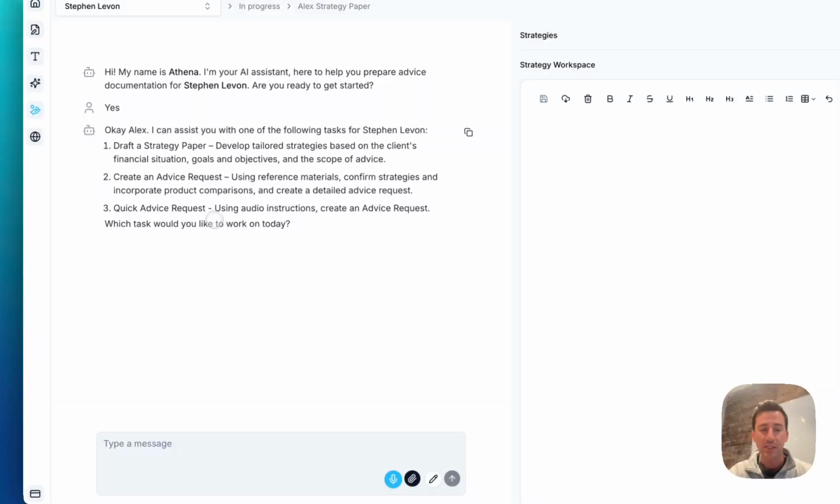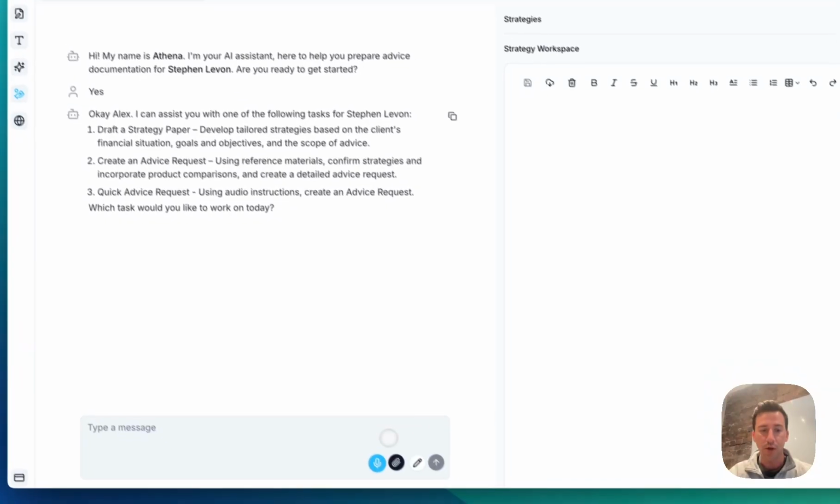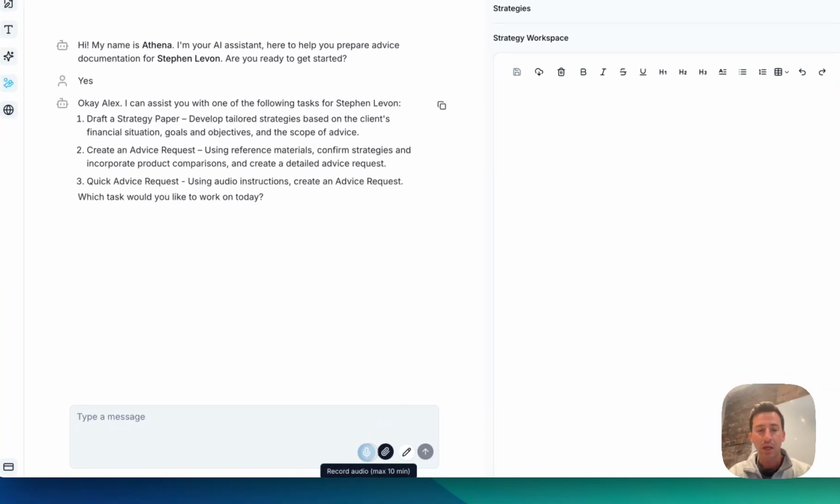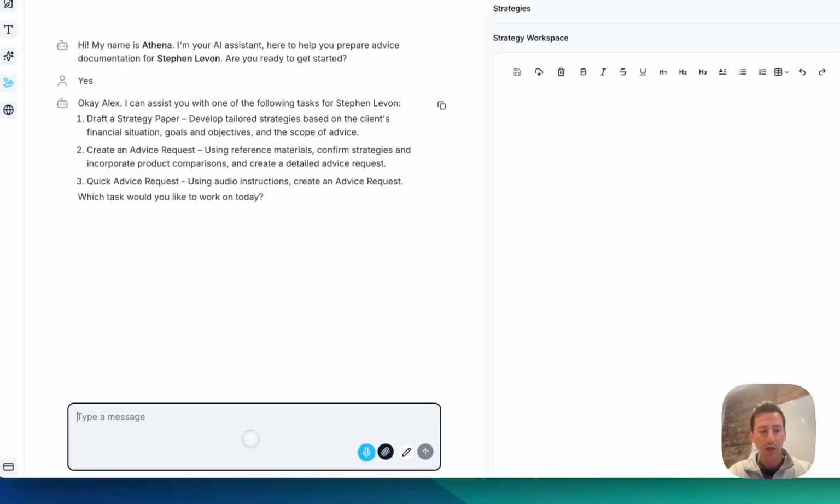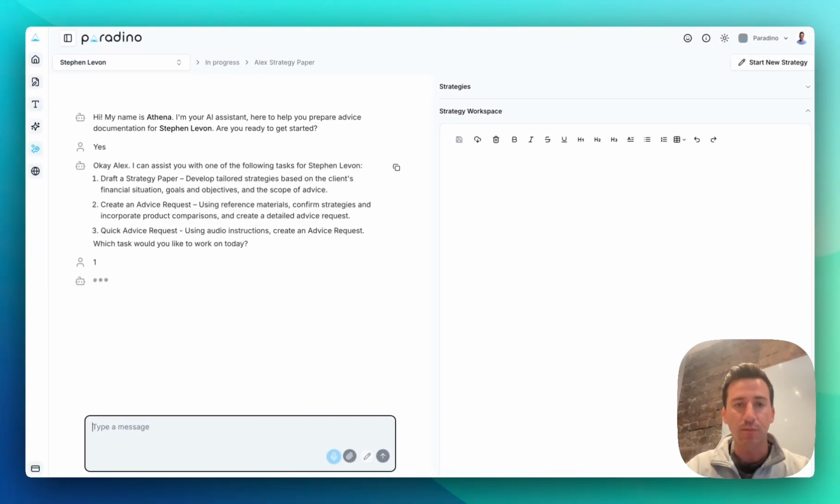The quick advice request is using audio only. So clicking this microphone down the bottom, recording some instructions or context about the client, and then that being used to populate the paraplanning request. Let's take us through the strategy paper first.